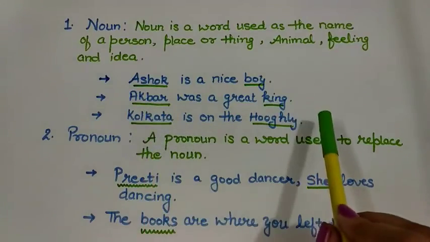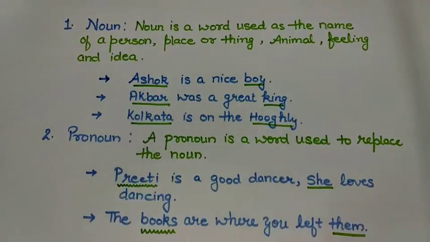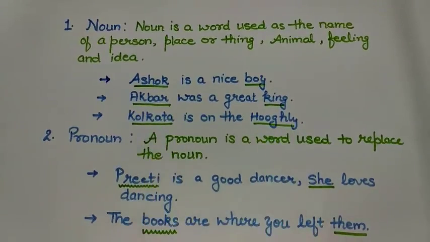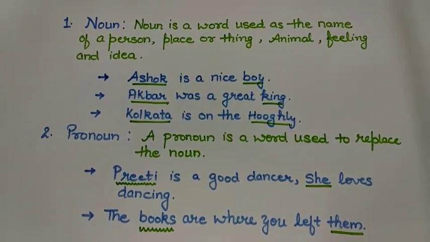Akbar was a great king. You can see that I have underlined the words which are nouns. Kolkata is on Hooghly. Both are the names. So, nouns are the words that are used as the names. Nouns also have a few types and kinds that we will discuss when we discuss noun in a detailed session.